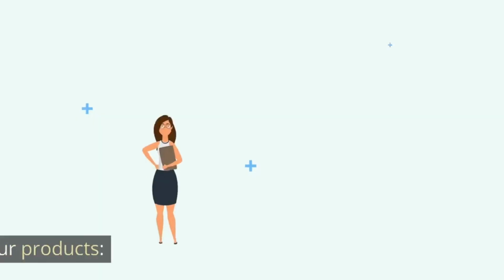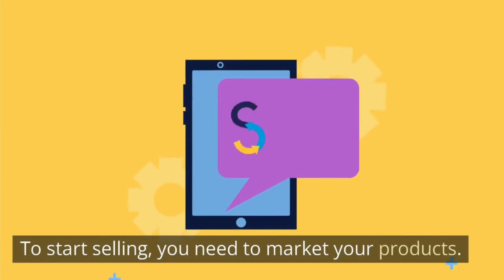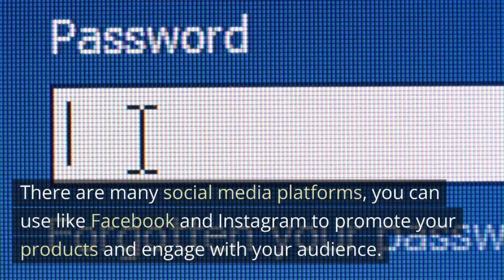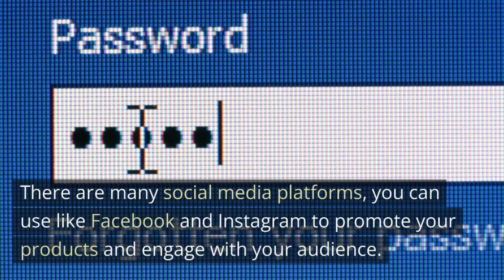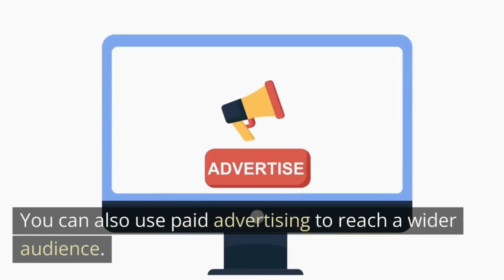4. Market your products. To start selling, you need to market your products. There are many social media platforms you can use, like Facebook and Instagram, to promote your products and engage with your audience. You can also use paid advertising to reach a wider audience.